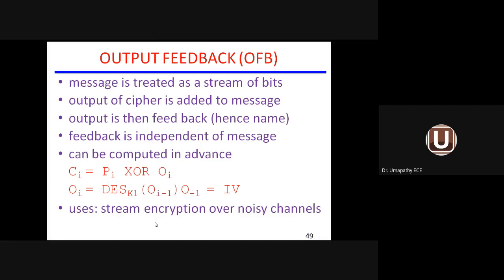That means the cipher output of the first block as well as the incoming message will be blended. But the feedback is independent of the message. Whatever you are feeding to the next block is totally independent of the plain text information, and can be computed in advance. The application is stream encryption over noisy channel.